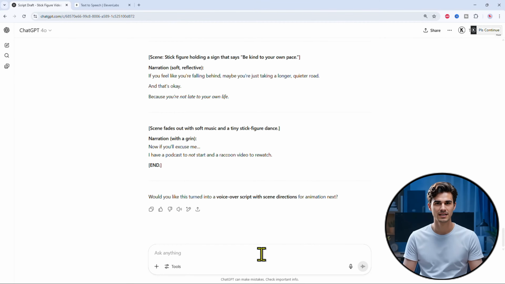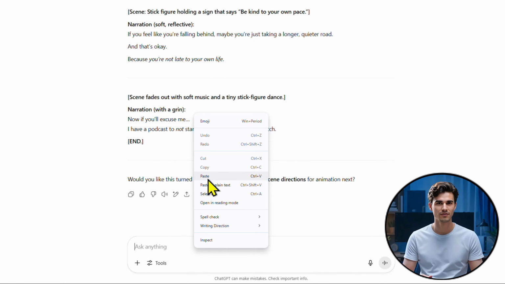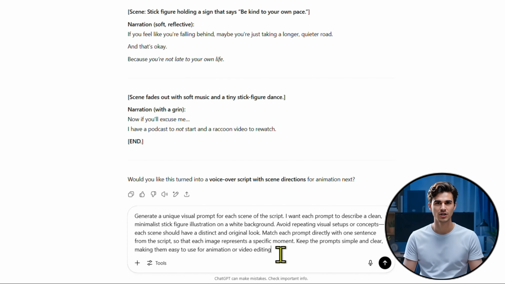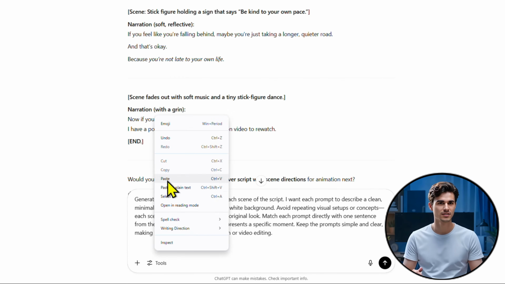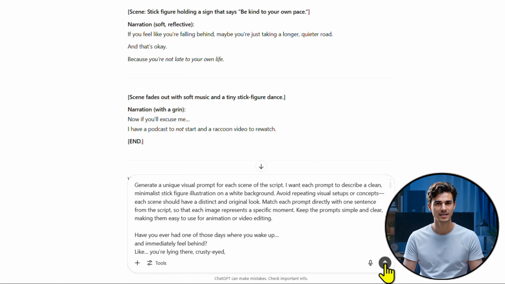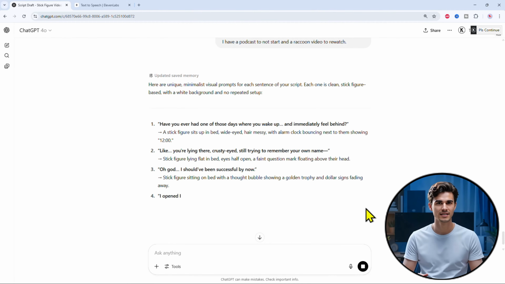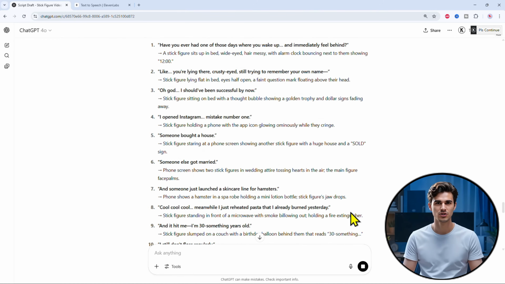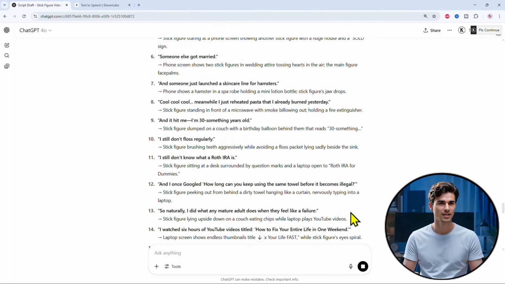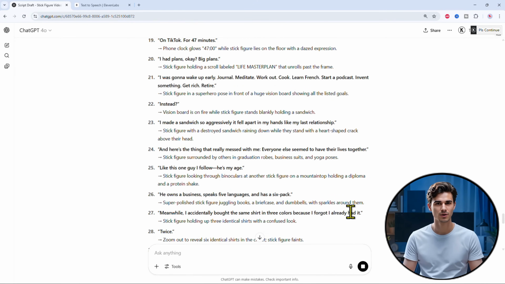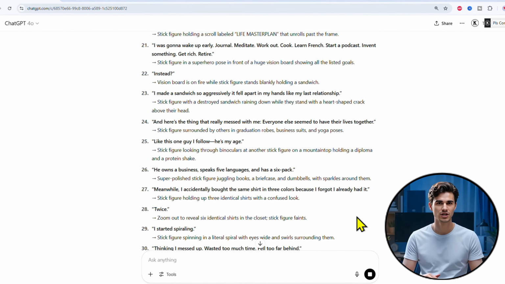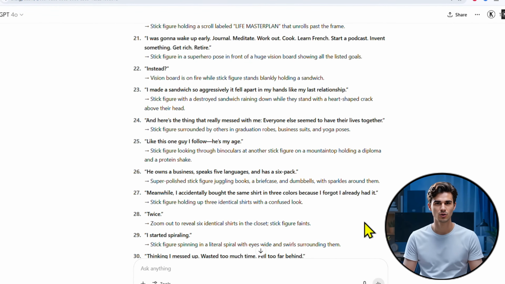Open ChatGPT, then copy the third prompt provided in the description. Paste it into ChatGPT. Right below that, paste the script of your story. Then simply hit enter. ChatGPT will process the text and generate a detailed image prompt that matches your scene. Now we have a collection of image prompts. These prompts will guide our next step, generating the stick figure visuals for your video.